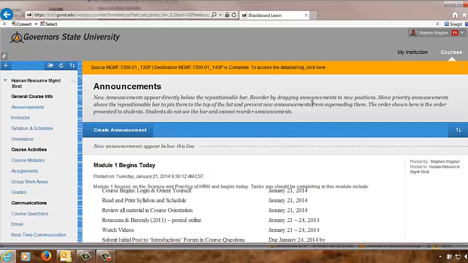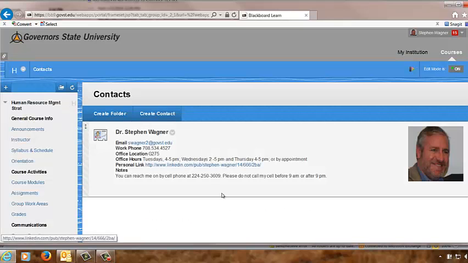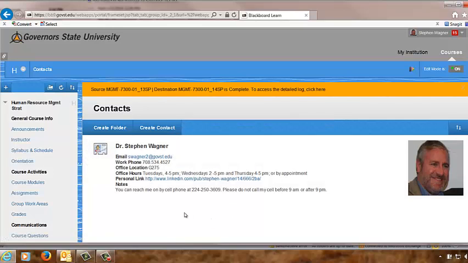If you look along the left-hand side of the screen here, you'll see the main menu, and that gives you all the different areas. At the top there's general course information, and of course the announcements is the home page, so you can always go there. Next you'll see there's a tab for instructor, and that gives you quick information about me. My email's right there, my work phone number, my office location and office hours.